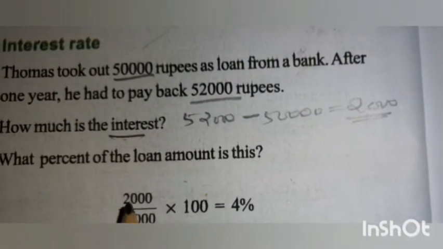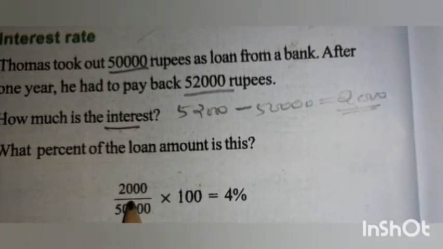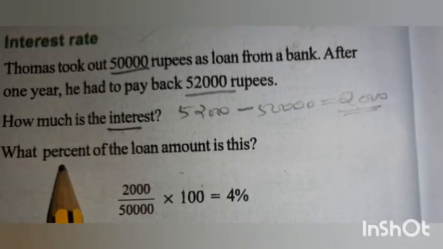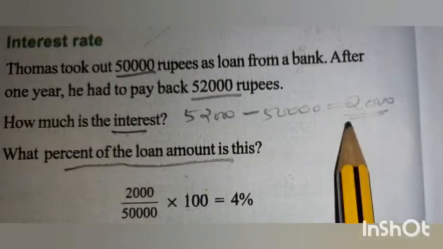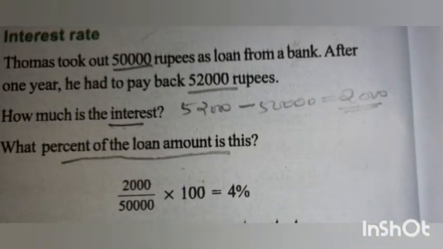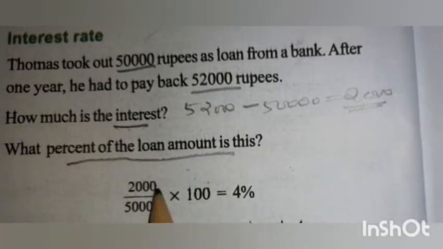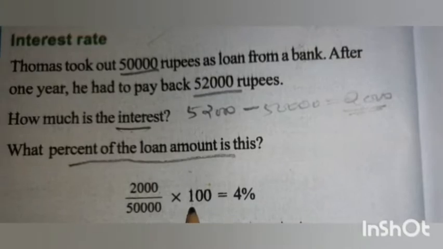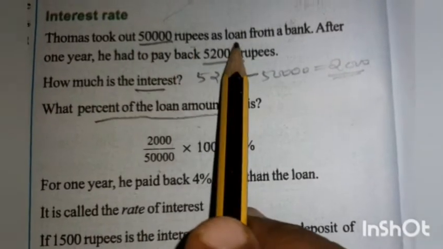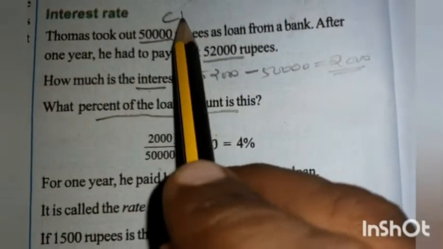And how much interest, or what is the interest rate? The percentage of loan amount. How will you find out? How much is the percentage of loan amount is this 2,000. So we can write this one, 2,000 by 50,000 into 100. 50,000 he took the loan. We can consider this as the cost price.